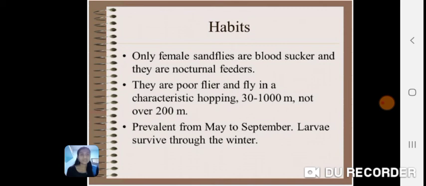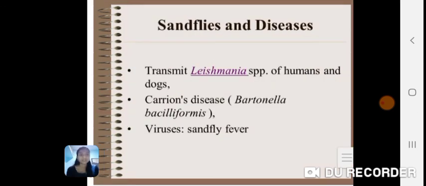They are poor fliers and fly in a characteristic hopping manner, 30 to 1000 meters, not over 200 meters. Prevalent from May to September, larvae survive through the winter. Sandflies transmit Leishmania species to humans and dogs, Carrion's disease Bartonella bacilliformis, and sandfly fever viruses.